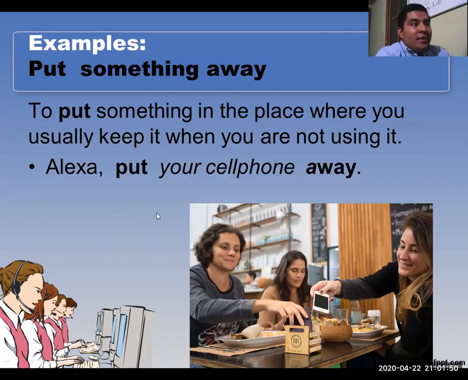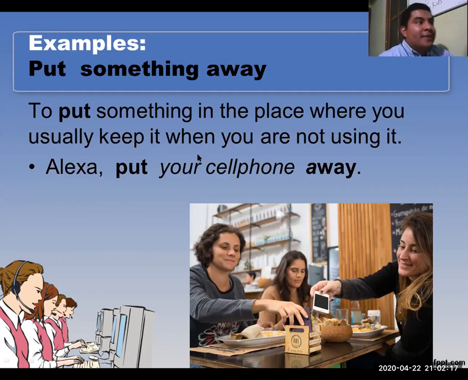So the sentence is going to be: Alexa, put your cell phone away, right? You're going to move your cell phone near the table, or put your cell phone in your bag because we are having dinner. Put your cell phone away, right?